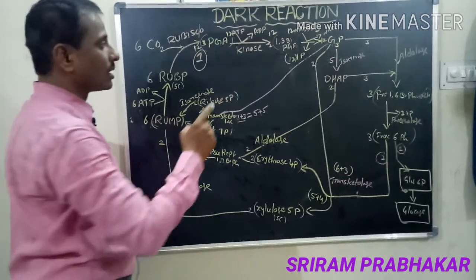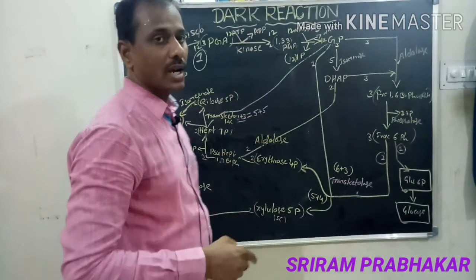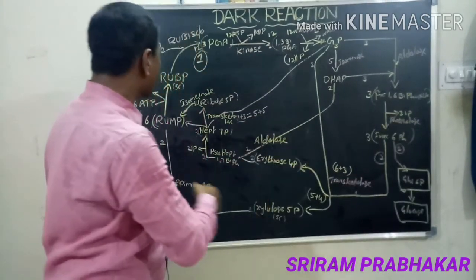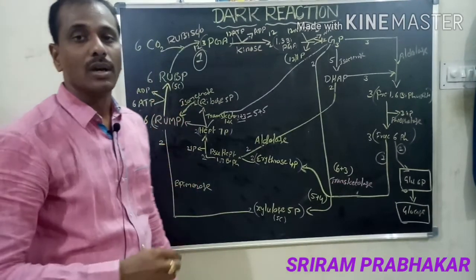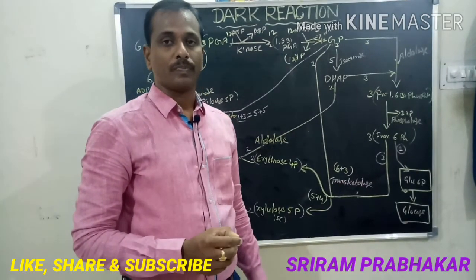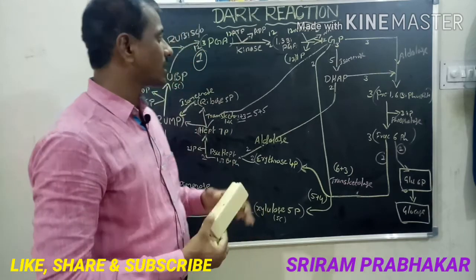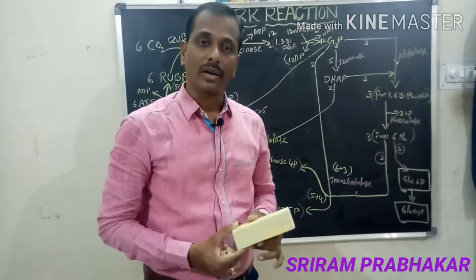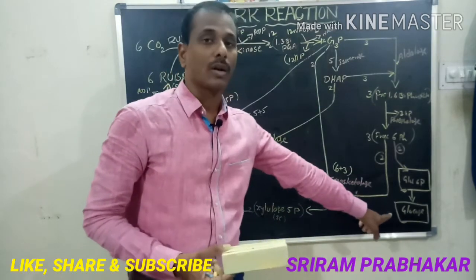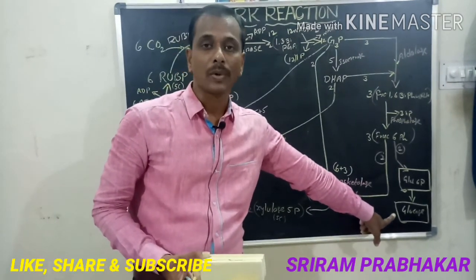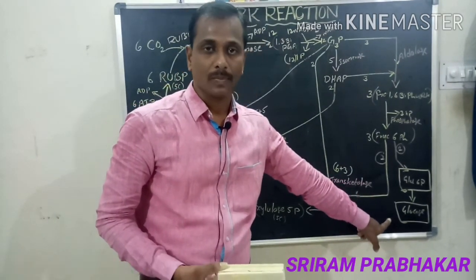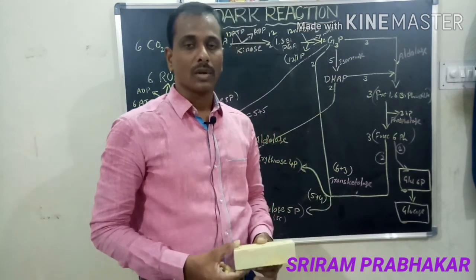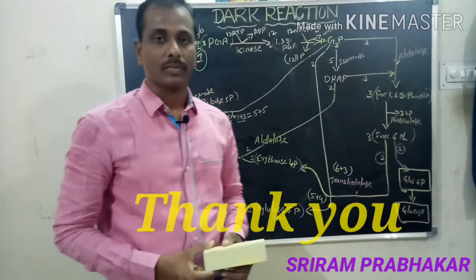So this is the process of dark reaction. This is the reformation, regeneration of the RuBP molecule. So here it is about the Calvin cycle or C3 cycle, dark reaction, synthesis of carbohydrates, that means the simple sugar glucose. Is it clear? Okay. Thank you.